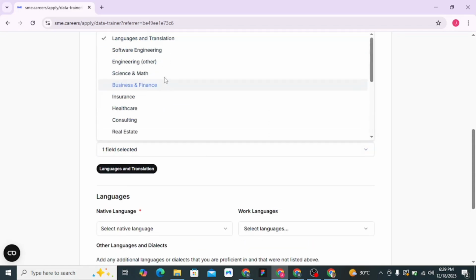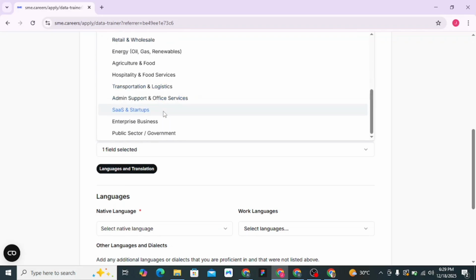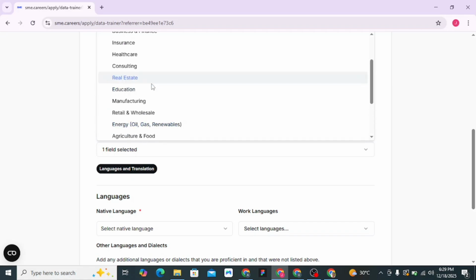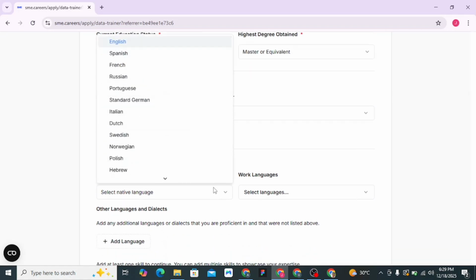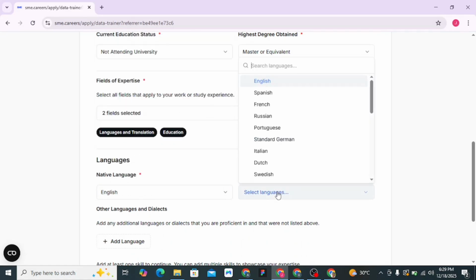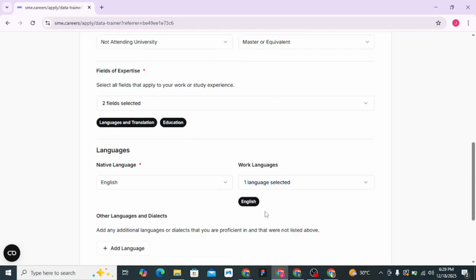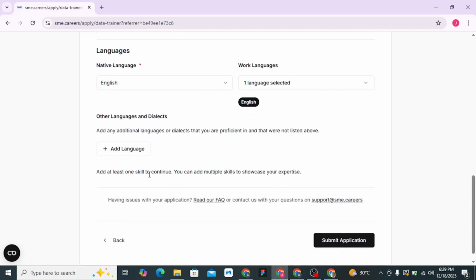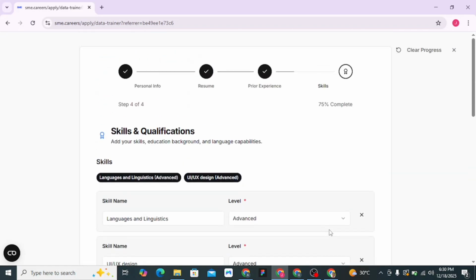Then you'll be asked to put in the fields you are familiar with. In this case, I chose languages and translation, and I also chose education, which means I can work on projects that involve language and linguistics, and I can also work on projects that involve education in general. Once you've done that, you have to choose your native language. In this case, my native language is English, and the language I use while working is also English. Upon doing all of this, you click on submit application.